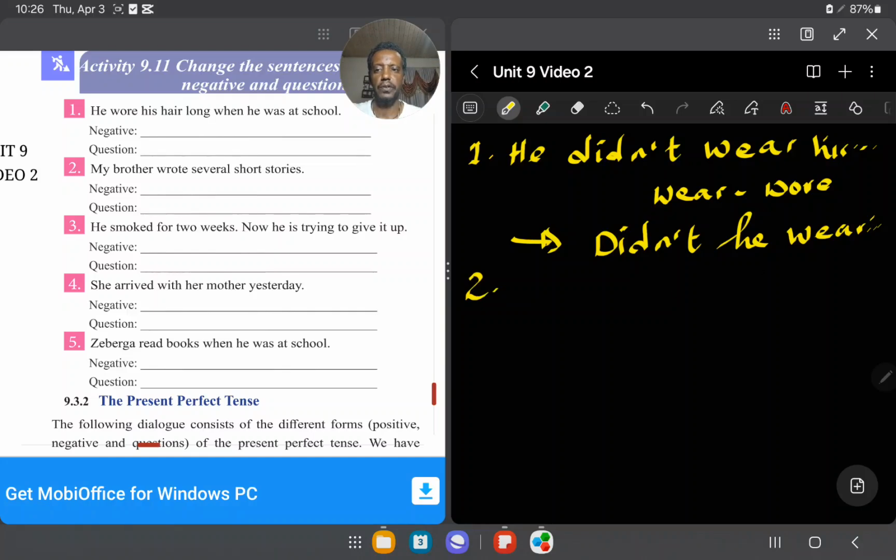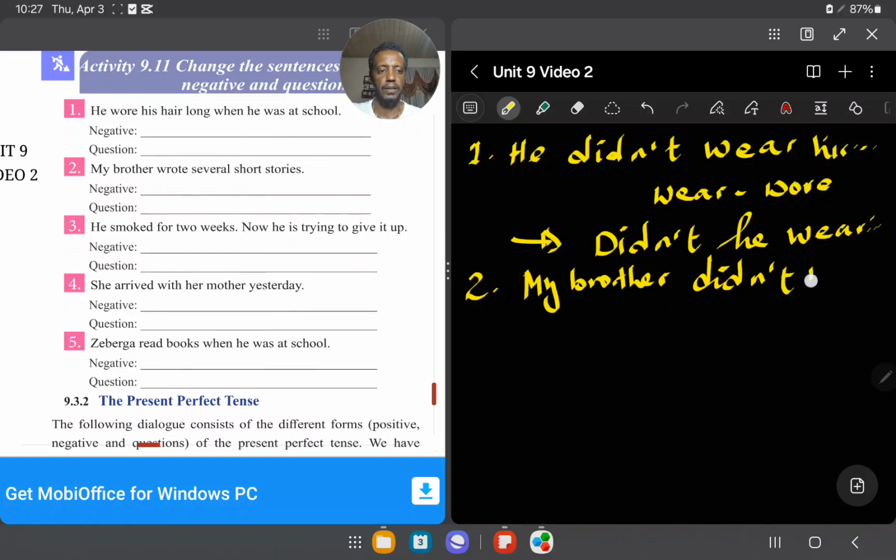You can change to negative first. My brother, here is using negative. When you get an action verb, don't forget to use do or does. And in the simple past form, did. Now you are talking about the simple past tense, yes? So use did when you talk about action. So my brother wrote several short stories. When it changes to negative, my brother didn't